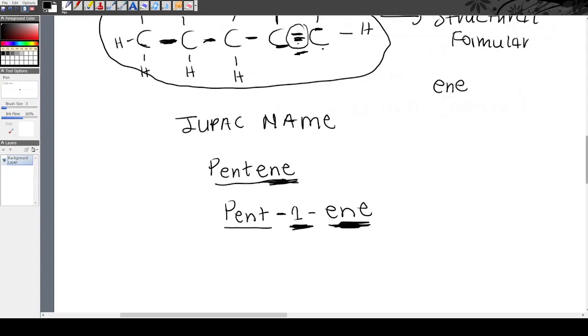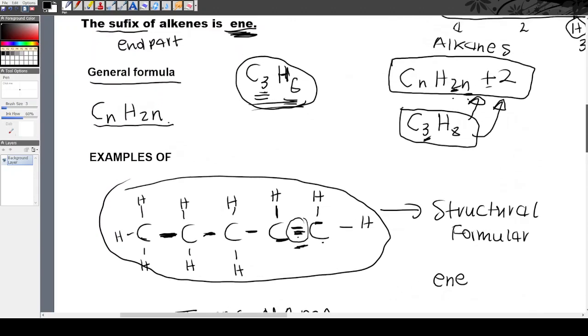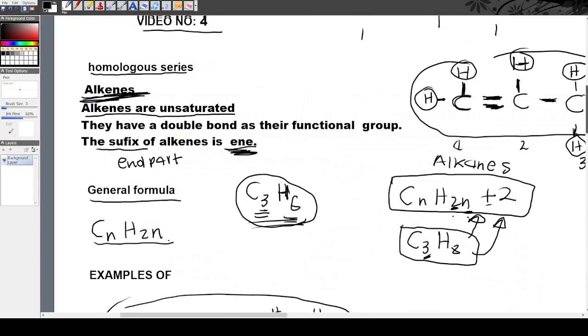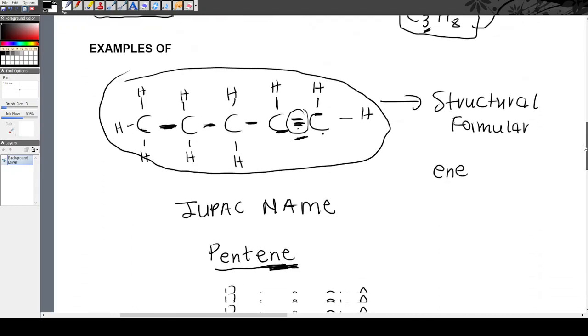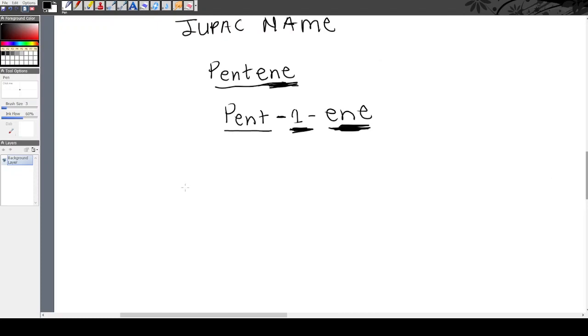Let's make another example. The only way to master this is to practice because practice makes you better. You never get perfect, but you get better. Okay. Let's do another example. Let's have the same organic compound, pentene, 1, 2, 3, 4, 5. But now the difference would be the position of the double bond. In other words, the double bond will change its position, from here to this place.